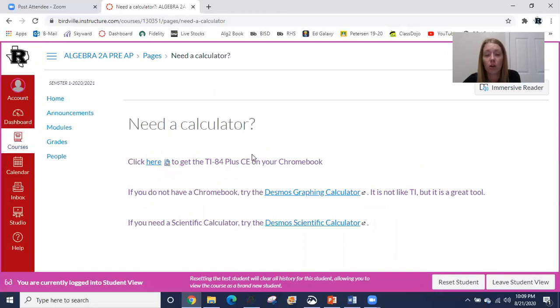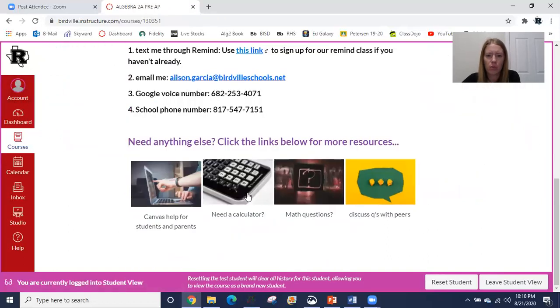If you're not using a Chromebook, then Desmos Graphing Calculator and Desmos Scientific Calculator are two great resources that are not like the TI, but it is a great tool. So just be aware those are for non-Chromebook users. So as I go back home, so that's the calculator.